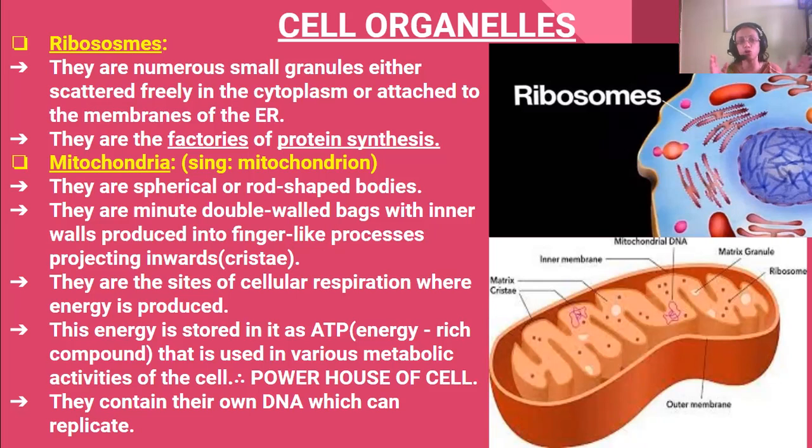So what are ribosomes? I told you. They are numerous small granules. They are either scattered freely in the cytoplasm or they are attached to the membranes of the endoplasmic reticulum, which gives the endoplasmic reticulum a rough appearance. See, these are the ribosomes. They are attached, see, dotted-like structures you can see on the outer membrane of the endoplasmic reticulum. These are called ribosomes.